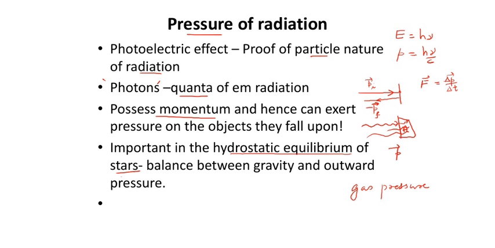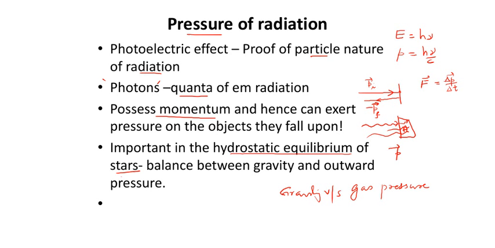Always there is an ongoing battle between gravity, which tries to squeeze the star to the center, and some kind of pressure. So initially it is gas pressure, and the gas pressure is providing hydrostatic equilibrium in the case of non-luminous gaseous objects.